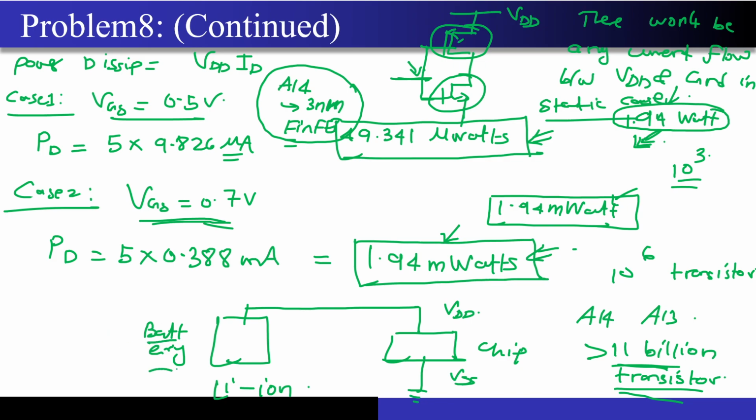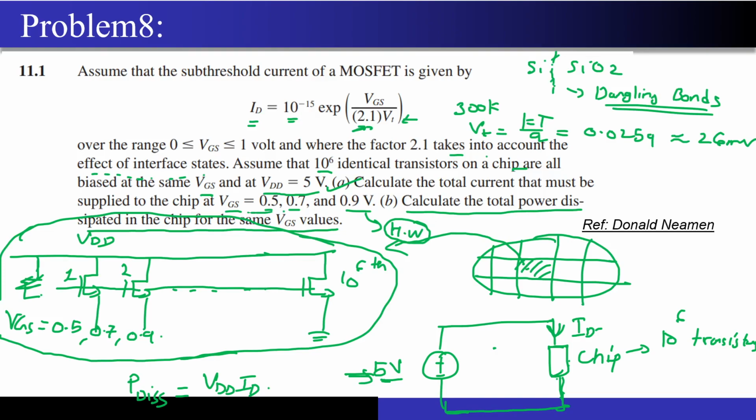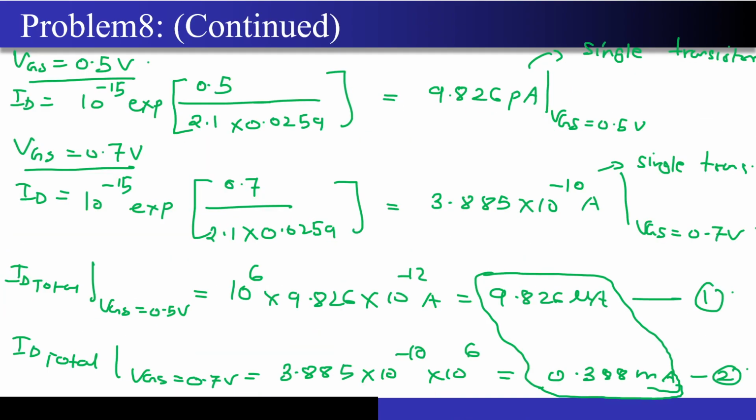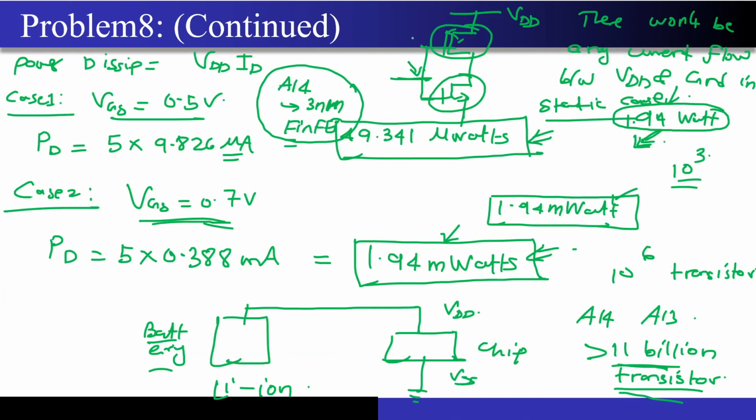So this is one of the main reasons that I wanted to take this problem, because this problem is very much practical and it helps you understand the dire consequences of the subthreshold slope, especially in the case of processor chips. Also at the same point, it highlights the importance of CMOS technology.